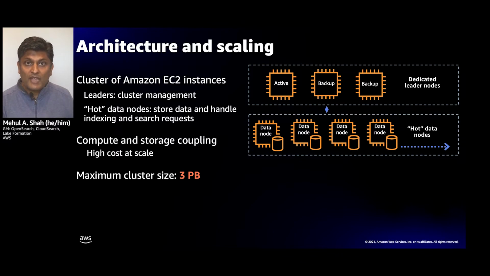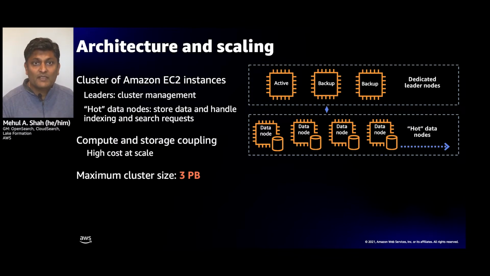The drawback of this architecture is that as you add more and more data, because storage and compute are coupled, you have to pay for additional compute, even though you may or may not need that compute. And practically speaking, given that all the metadata is right now stored in the leader nodes, the biggest size cluster that you can run right now is a 3 petabyte cluster.